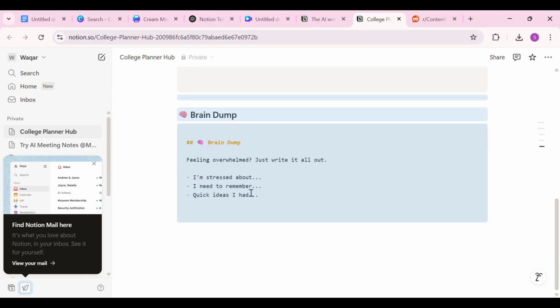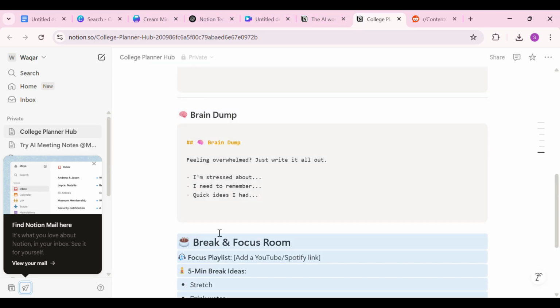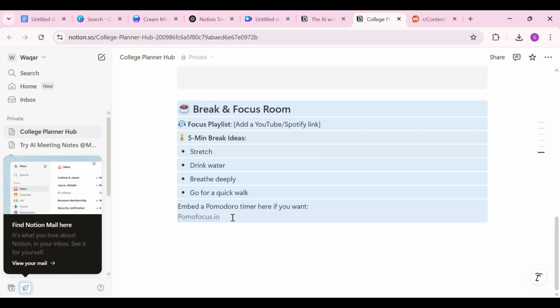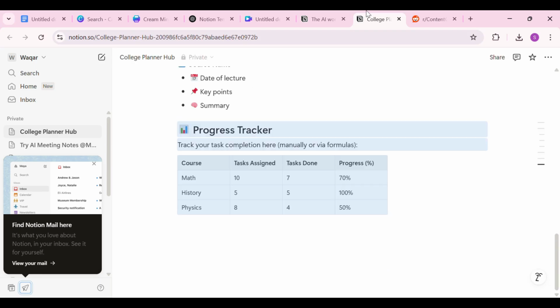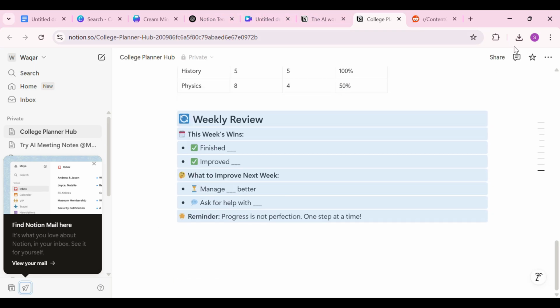Before selling your template, you need to test it. You can't assume everyone uses Notion the same way you do. Ask a few friends or community members to try it out. Watch how they use it. Are they confused by the layout? Do they understand what to do next? Are the views updating correctly when they check off a task? Testing helps you avoid embarrassing issues after launch.